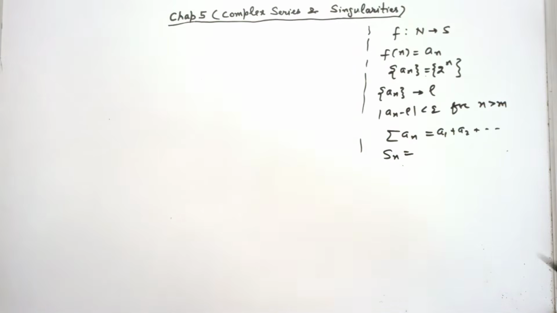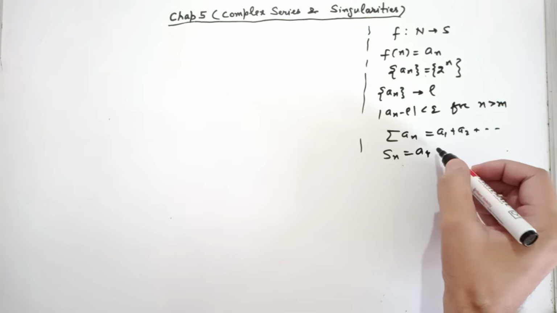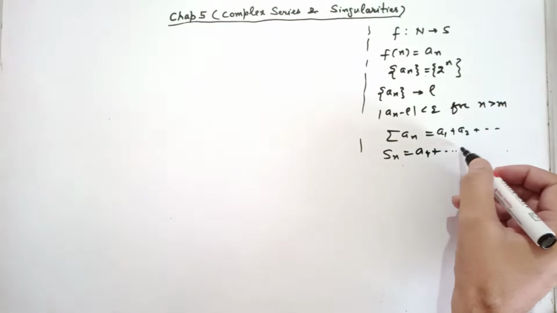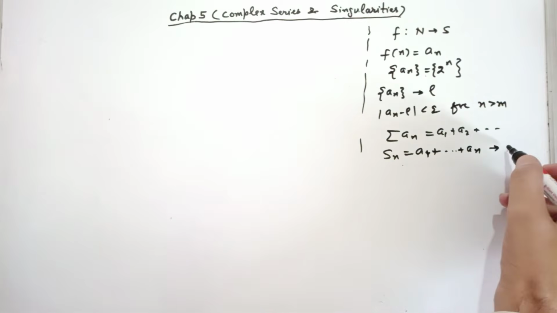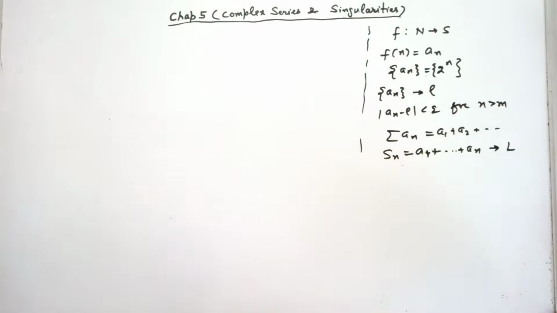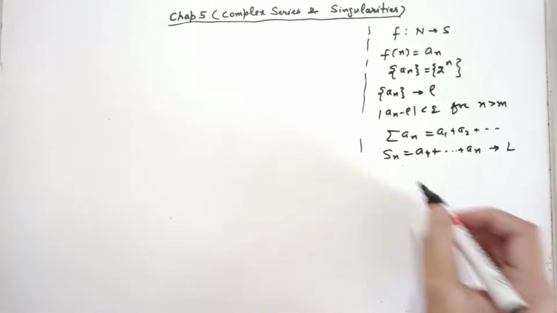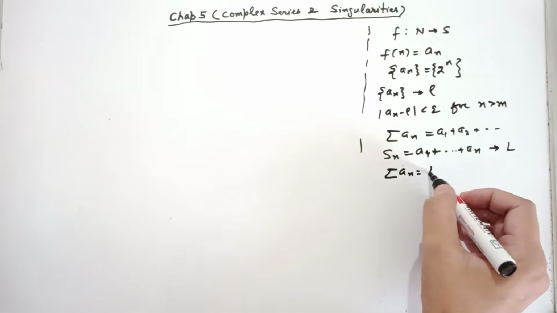We write Sn, the sequence of partial sums. Sn stands for the sum of first n terms. So if limit of Sn is finite, say capital L, then this series converges to capital L. And we write summation an is capital L.